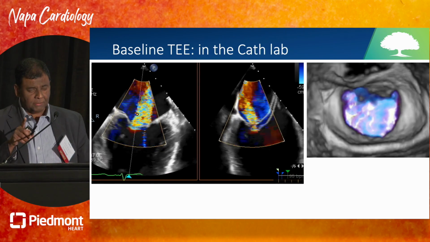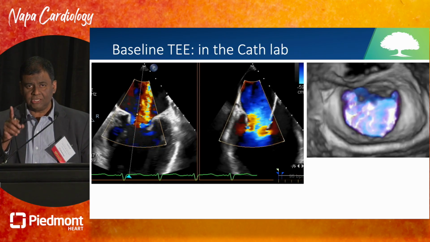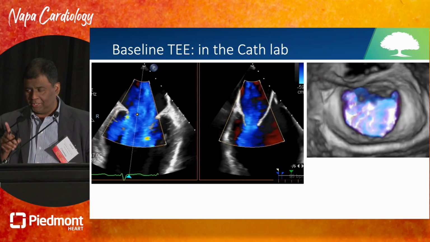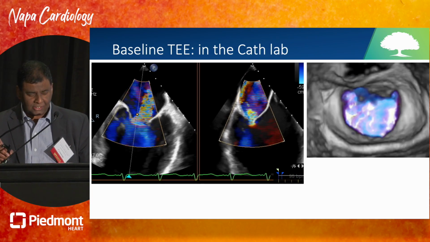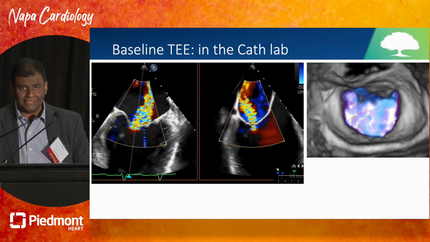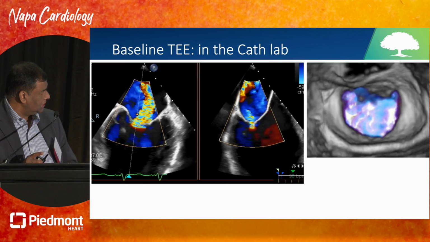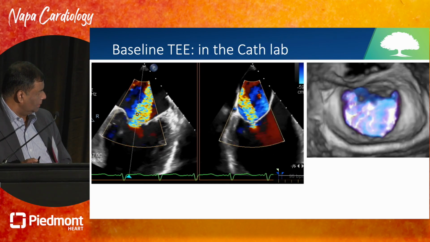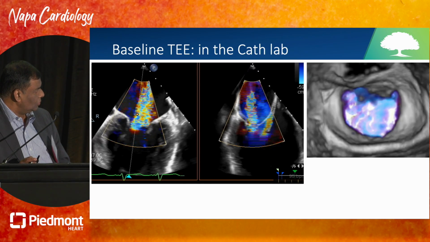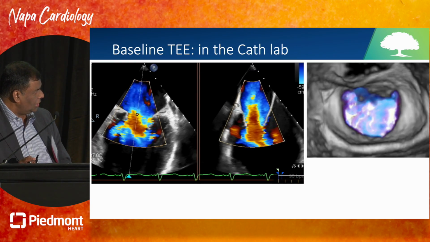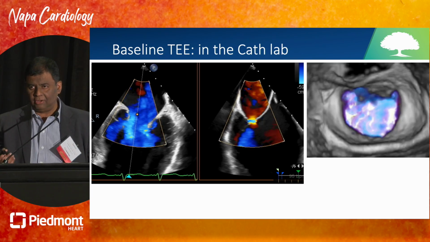And I say this because there are very few procedures that we can do in cardiology with an EF of 18%, either high-risk PCI or TAVR, where we can do without any support. So here you can see that this is a patient whose EF is terrible, ventricle is large, and you can see that there's central mitral regurgitation, and the posterior and anterior leaflets come together and are very mobile.